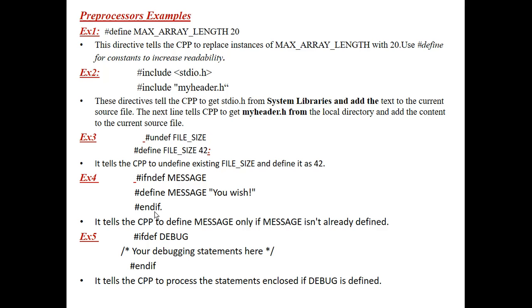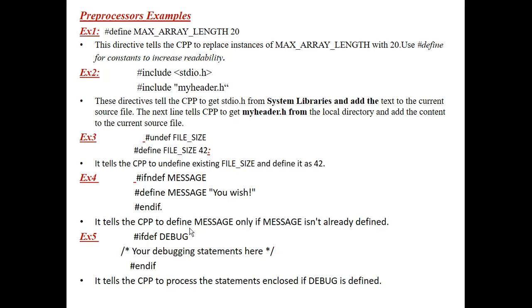Here I have written a line. Let's understand this line. It does the CPP. CPP means C preprocessor. It defines the message only if the message is not already defined. That means if the compiler hasn't defined any message, then use this message, and I am just printing that message onto the output screen.